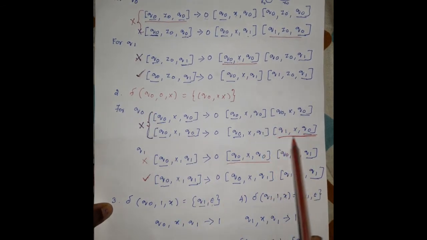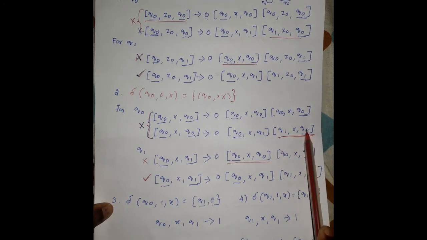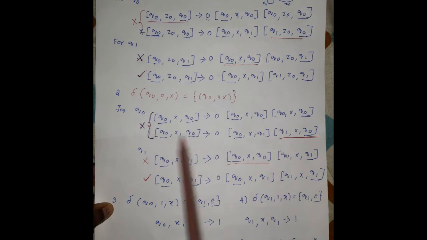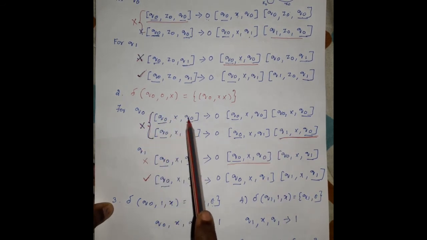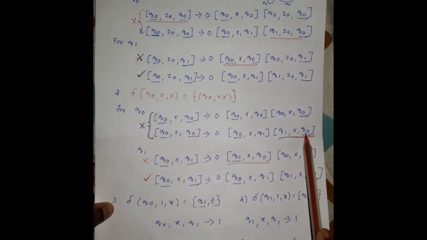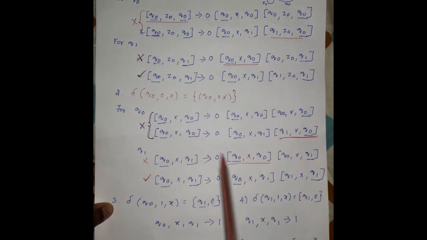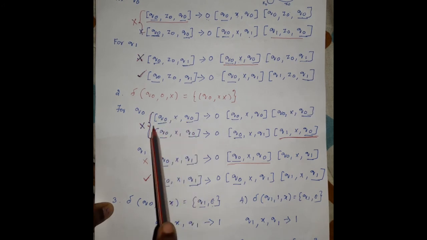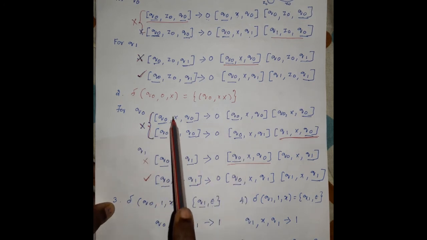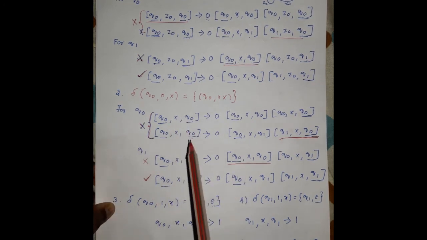So we have to eliminate this particular variable, but since this variable is involved in that variable, we have to eliminate all these productions. That is, q0 x q0 is also eliminated for this q1 x q0. In the next step, this q0 x q0 is eliminated. So the production rules in which this variable is involved are also eliminated.